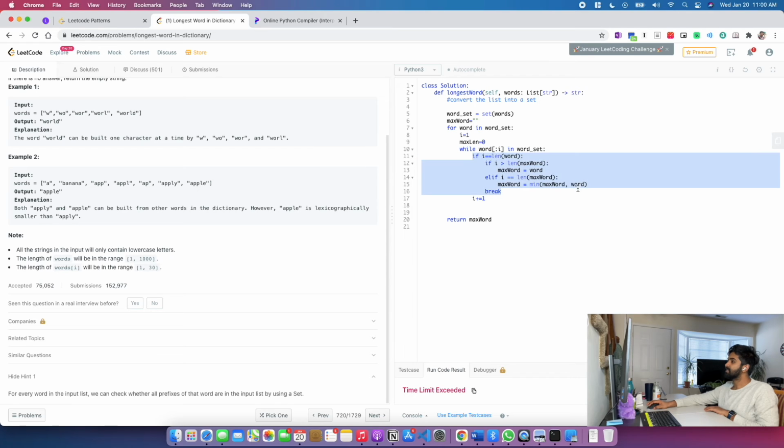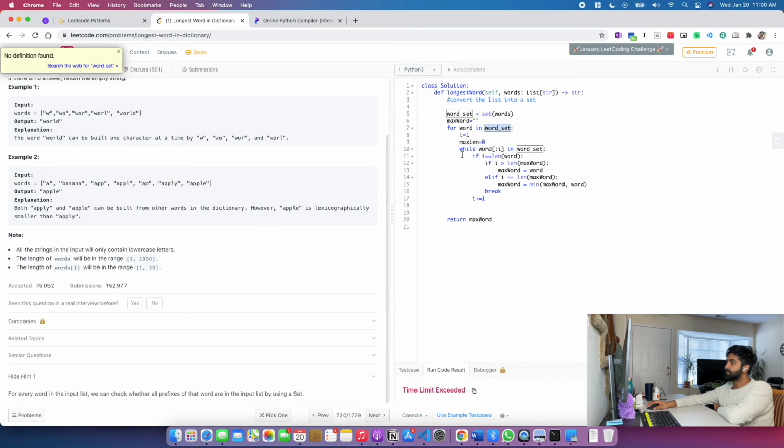The rest of the thing is the same. If I equals the length of word, this will eventually happen, right? At any point of time we'll have I equal to the length of the word, for word in word set. So we're going for one word at a time.